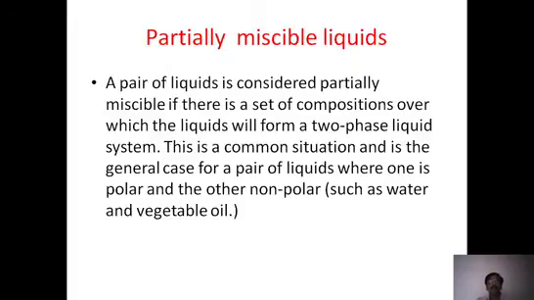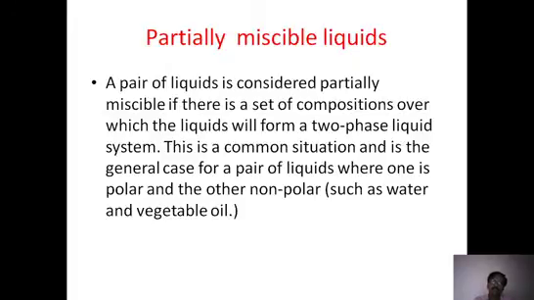And now we are looking at partially miscible liquids. Already we know that partial miscibility means they are miscible to some extent, but if you take different ratios, they don't mix. In a particular ratio they mix up, but if you change the ratio, they don't.